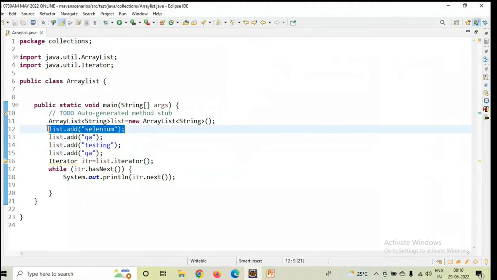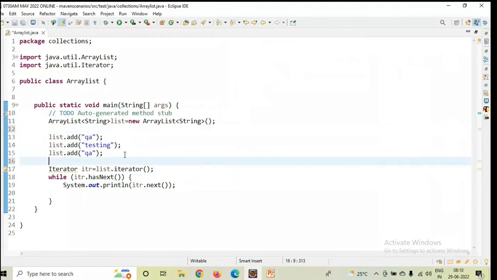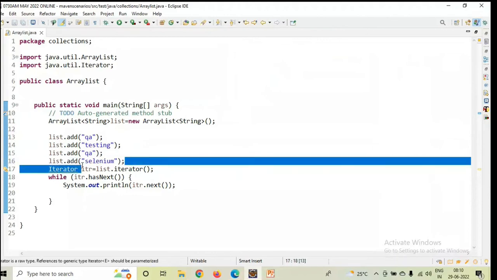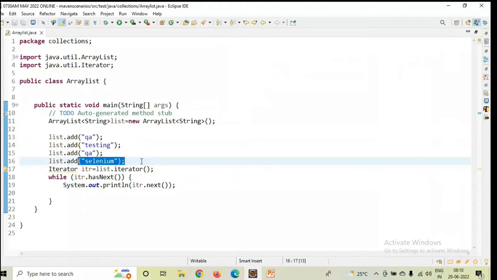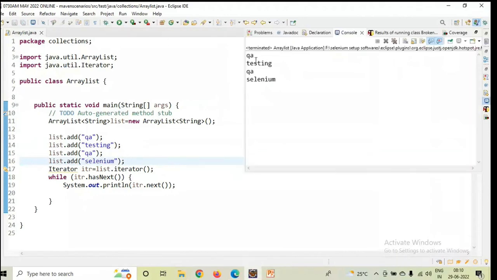Suppose I remove Selenium from here and keep it here, Control S. What will happen? I changed the order. Earlier, Selenium was at the beginning of your ArrayList, but later I moved it to the end of the data. Now if you run this test again, it is printing QA, testing, QA, Selenium.